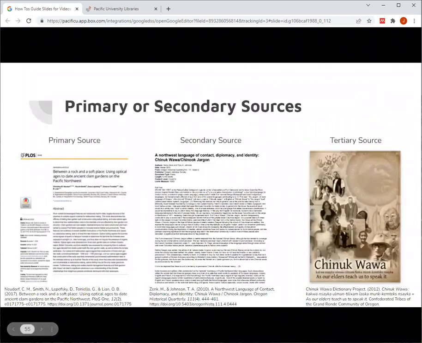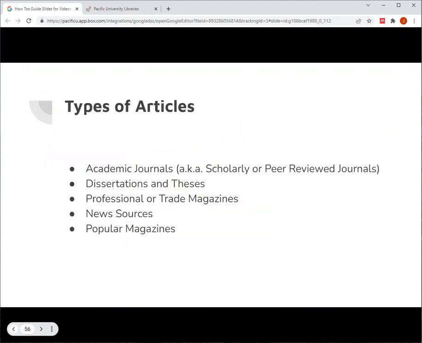Articles are usually considered primary or secondary sources. Scientific articles that report the results of original research studies are considered primary sources. Most other articles will be considered secondary sources because they'll be presenting information that's based upon other primary and secondary sources, like summaries, or they'll be explaining it, for example.